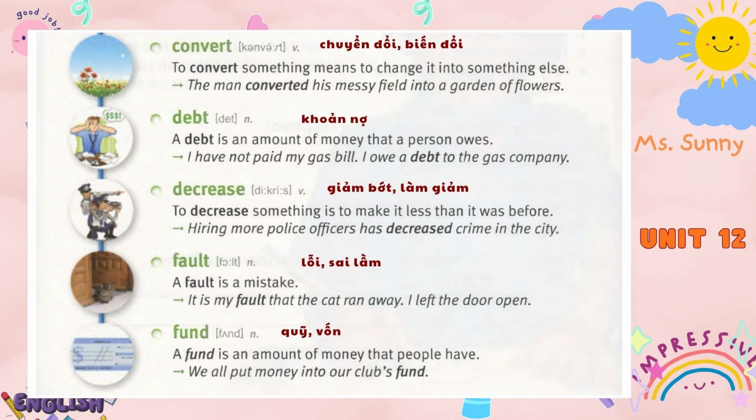Fund. A fund is an amount of money that people have. We all put money into our club's fund.